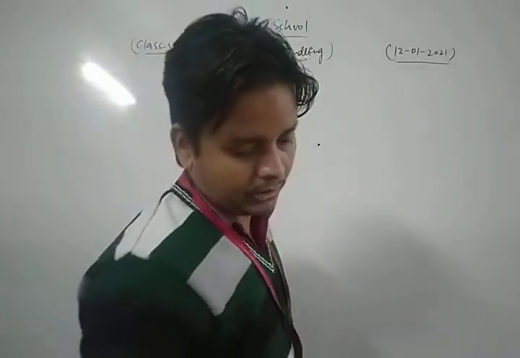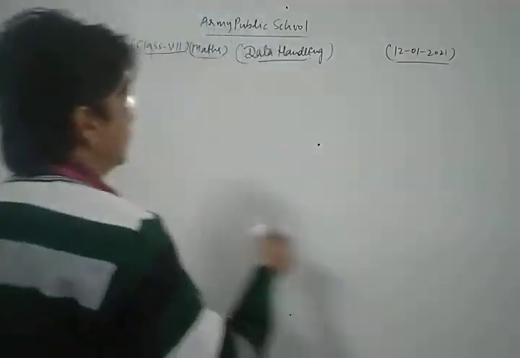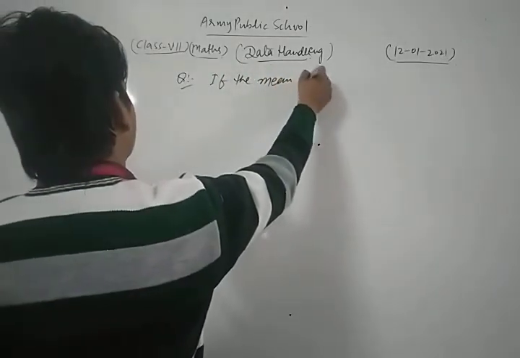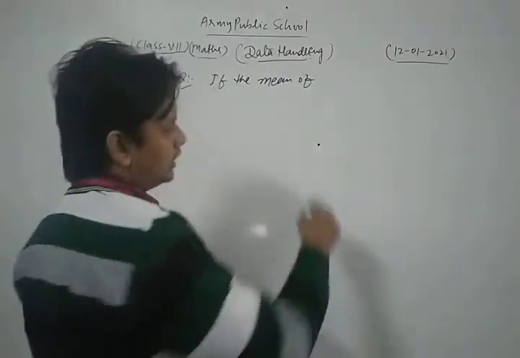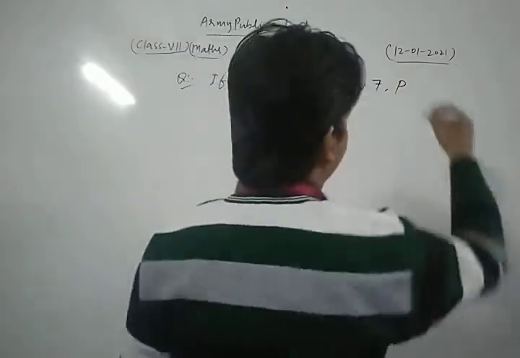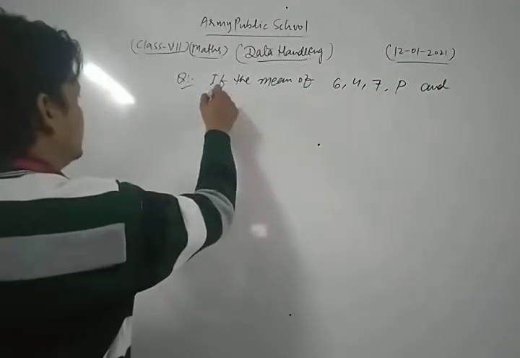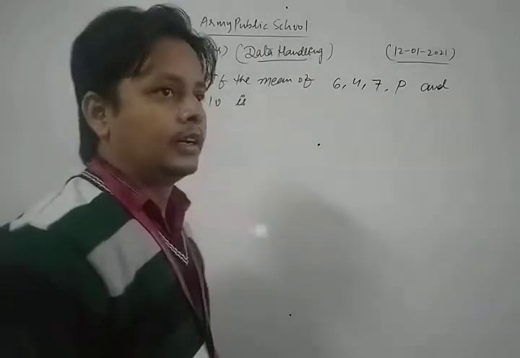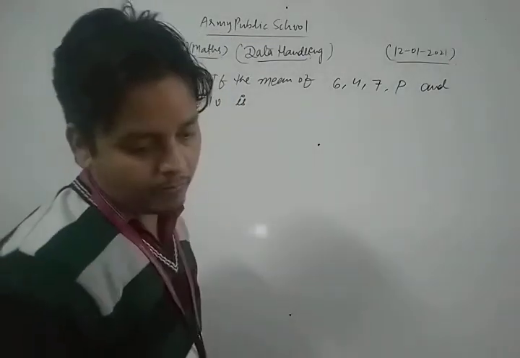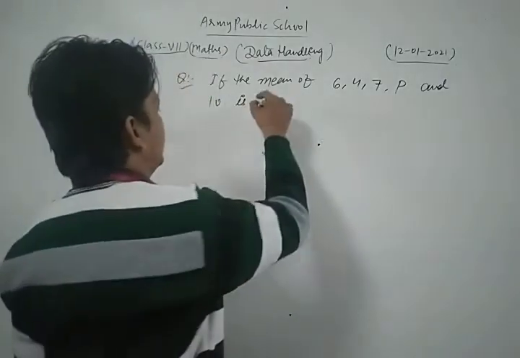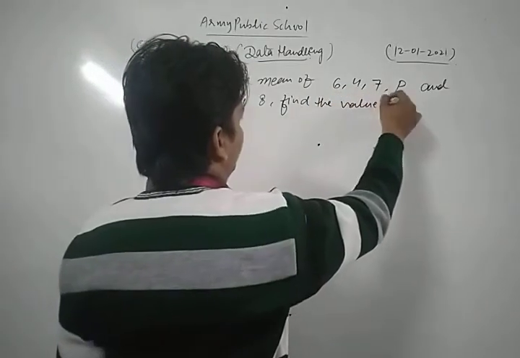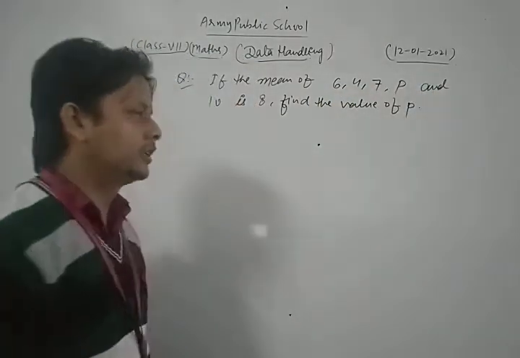Let's see. We take a question. If the mean of 6, 4, 7, p and 10 is 8, then find the value of p. This is your question here.